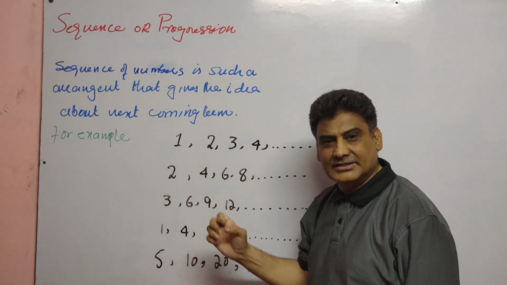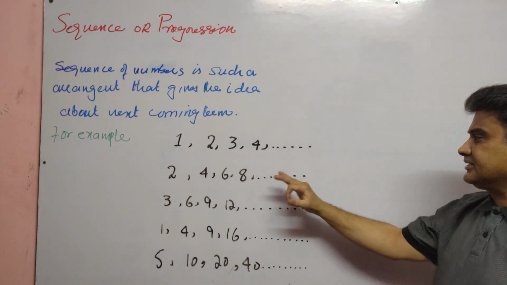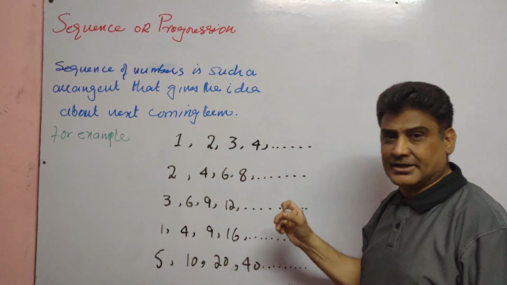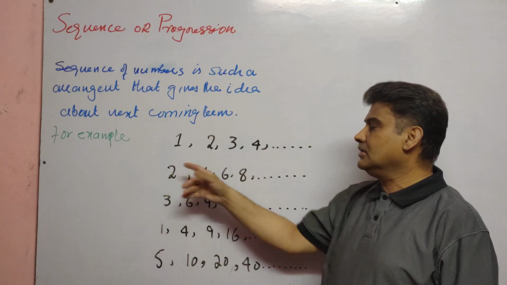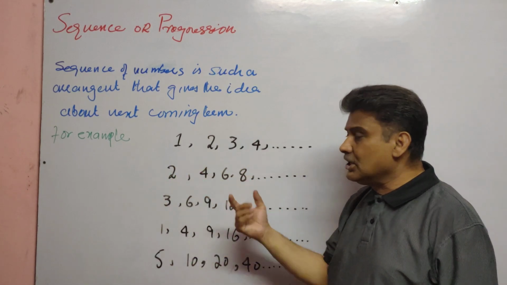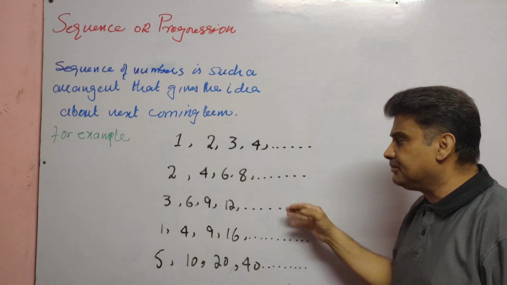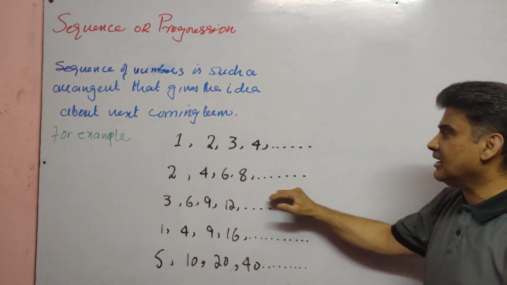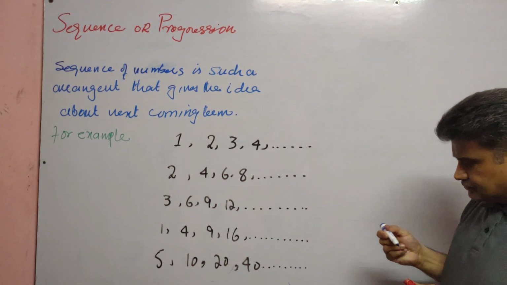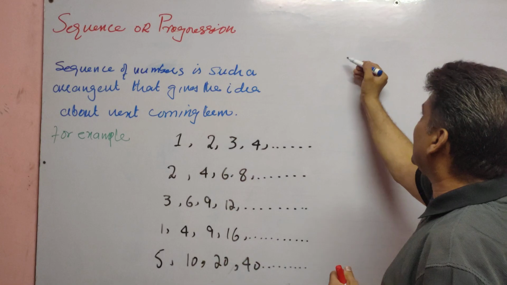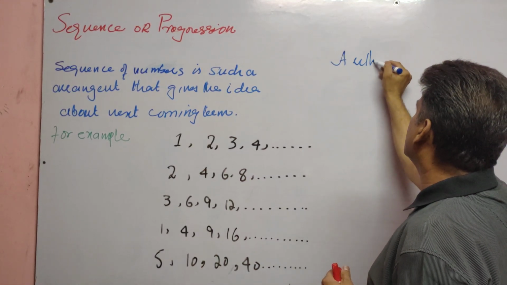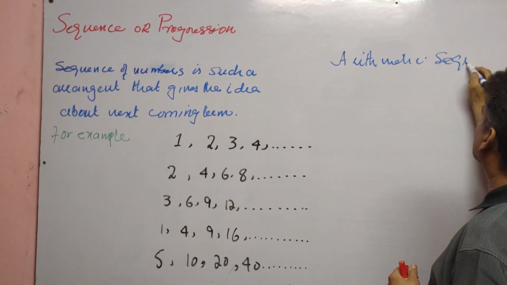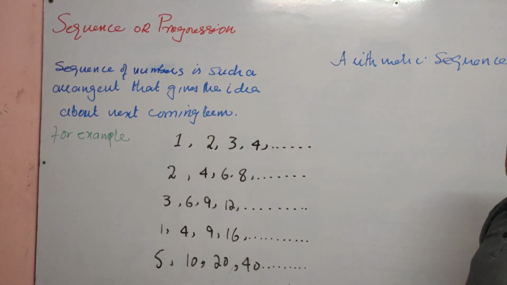An arithmetic sequence is defined as a sequence in which every term after the first term is obtained by adding a fixed number to the preceding term. This type of sequence is known as an arithmetic sequence.